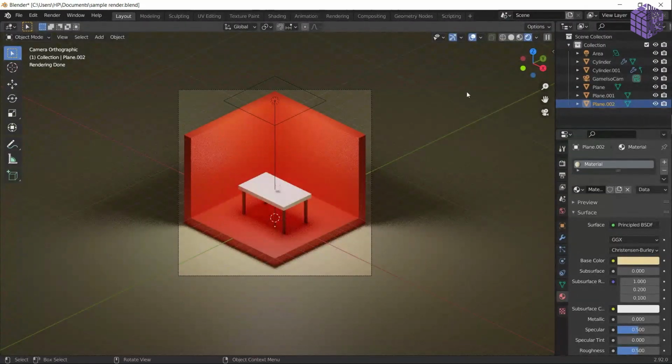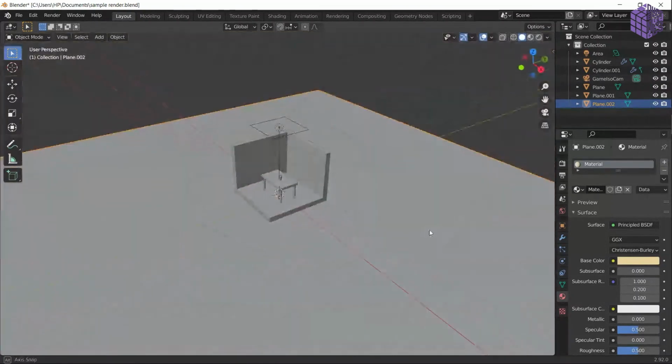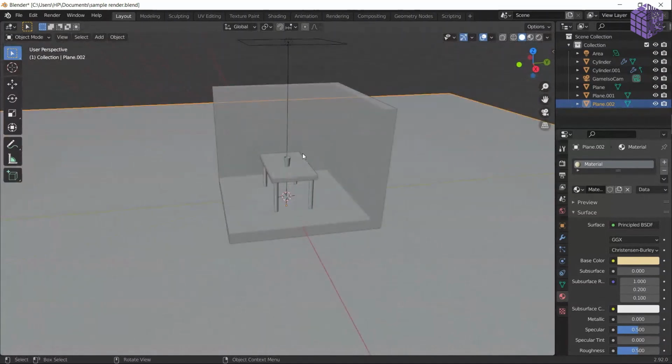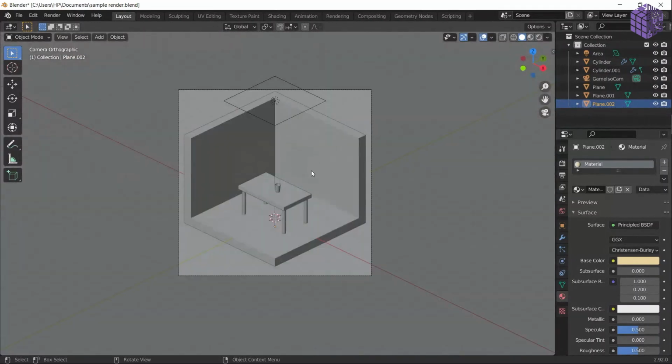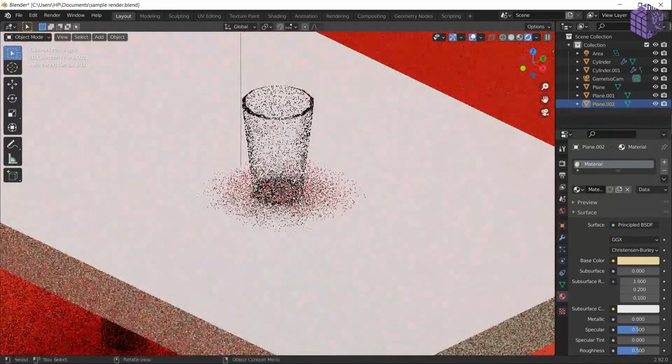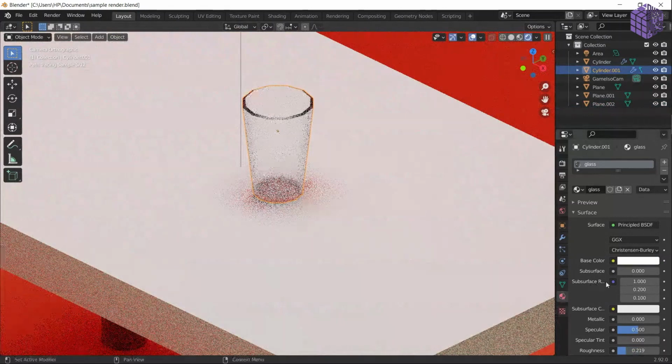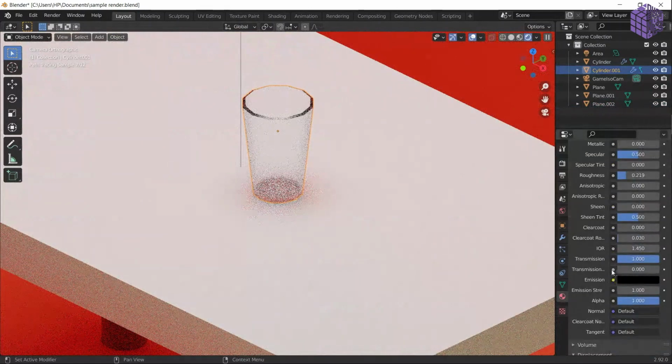It's good. And let me show you the glass material as well. As you can see, glass is very transparent now. If I select that, I said there are two settings, transmission and transmission roughness. Again, that is going to add roughness. If you want a little rough glass, you can increase the value. It is going to create a rough glass, kind of plasticky glass. We don't want that. You might need 0.1. Yeah, it's good.